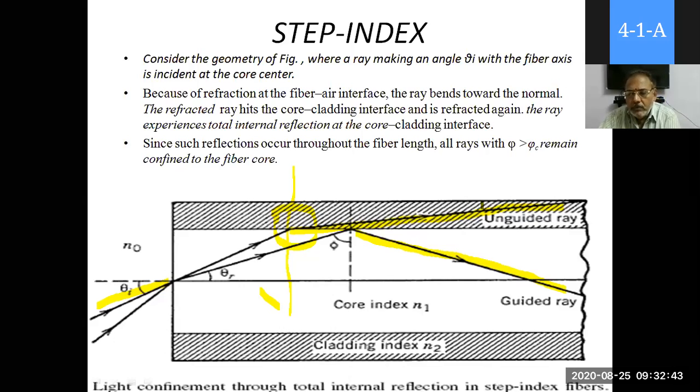We will discuss it later. Whatever light was reflected back is useful for us only. So this is the propagation of light in the step index fiber.